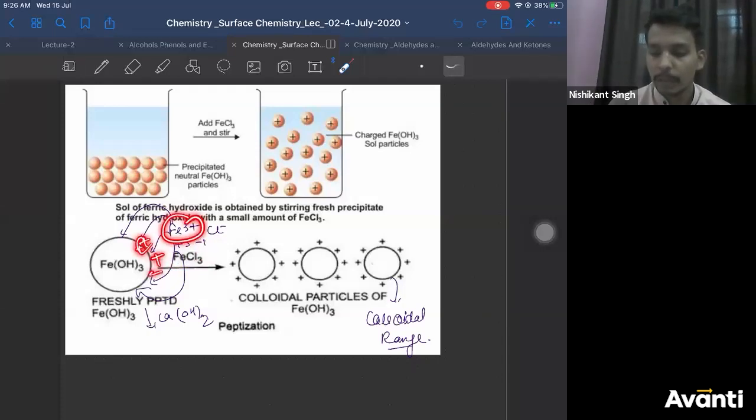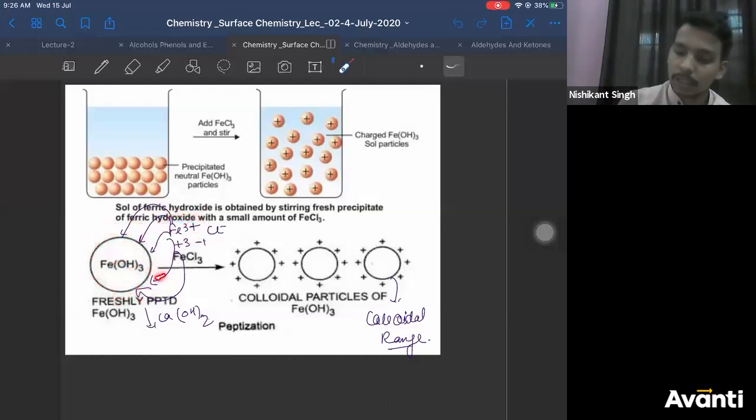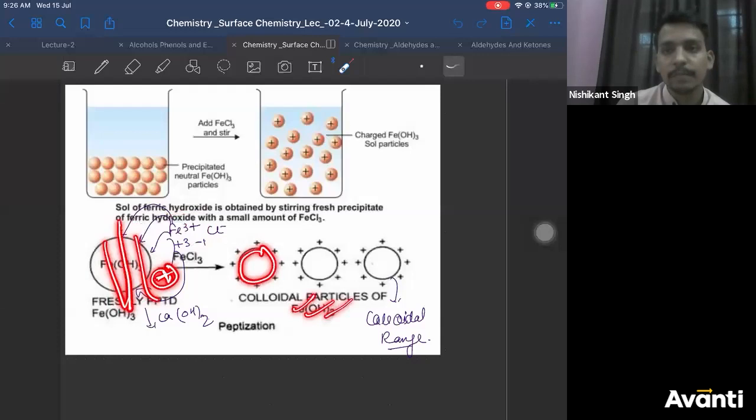So the surface became positively charged, correct? Due to this positive charge surface, it will attract the particles towards itself, and the positive charge created here will break this precipitate into smaller particles of colloidal range, right?